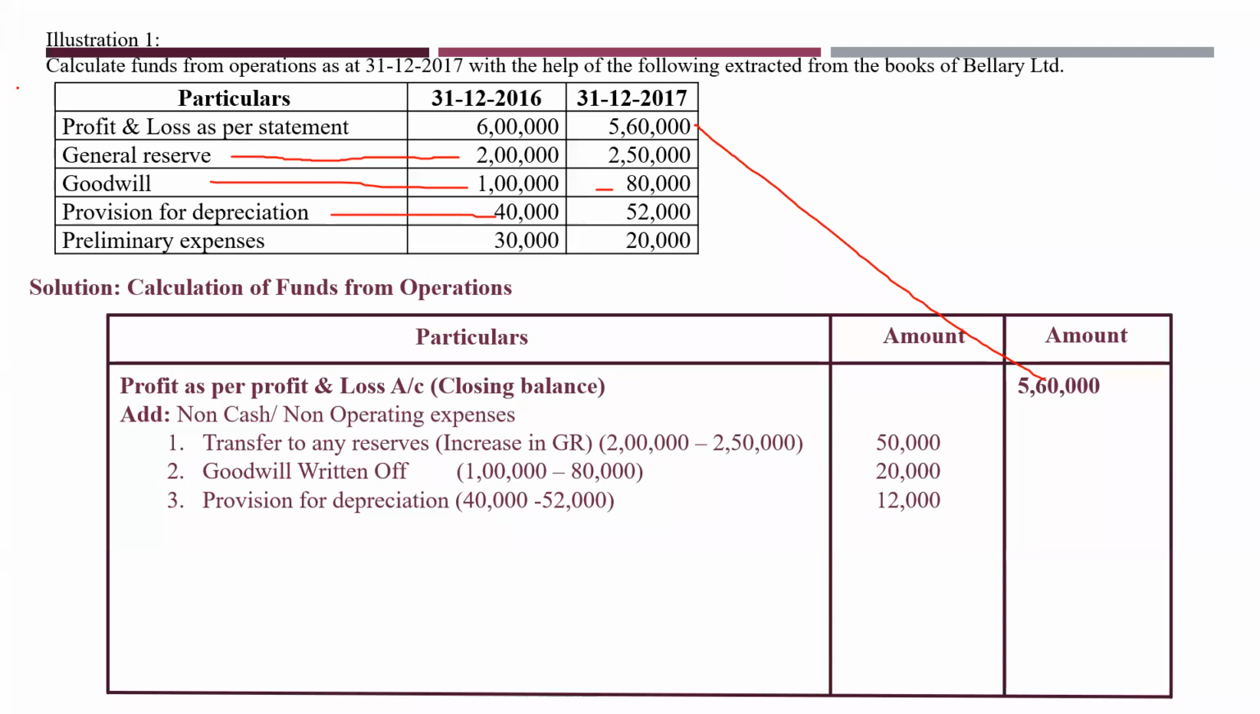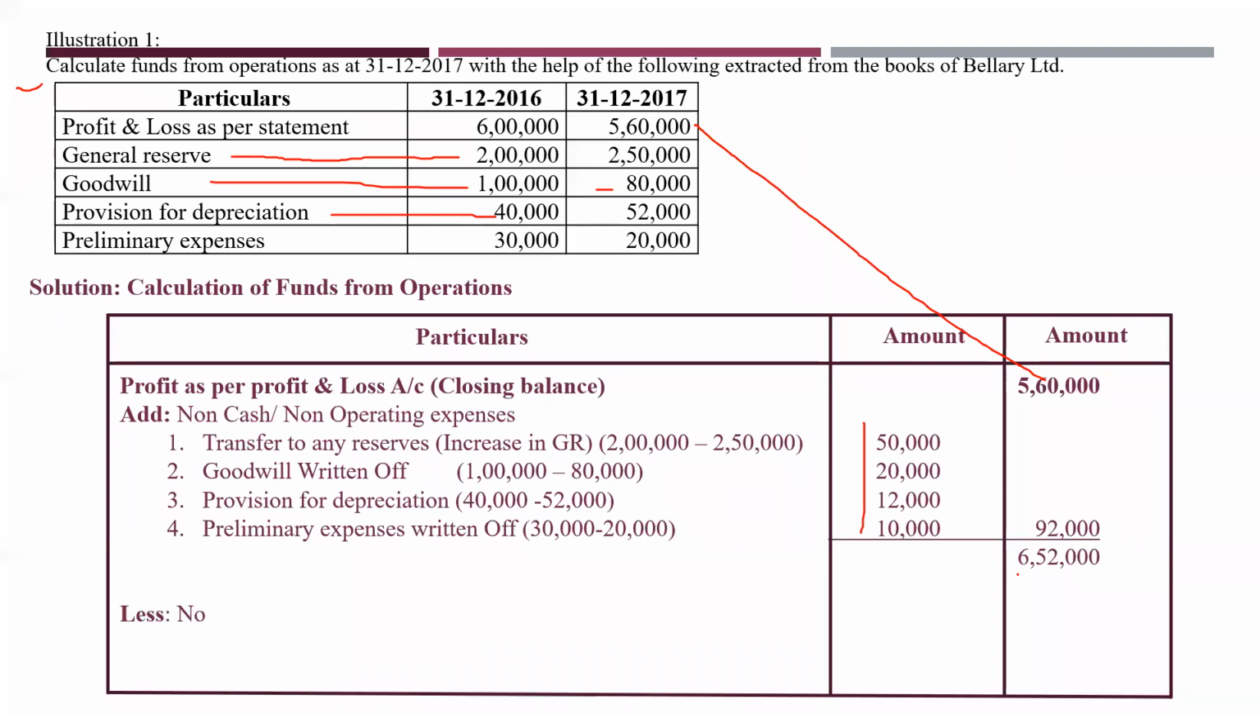Why? Because this is an individual problem. Here I am asked to find out funds from operations. That's all. You have to take provision for depreciation. Next, what do you have? Preliminary expenses. That also is 10,000 that you have to take. Now total all these items. You add all these items. The total of this is 92,000. To 5,60,000 add back 92,000, you will get 6,52,000.